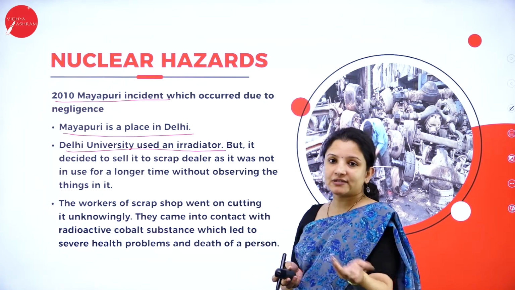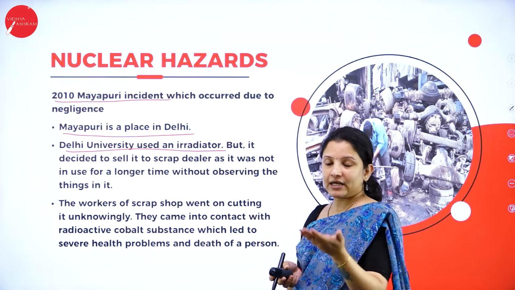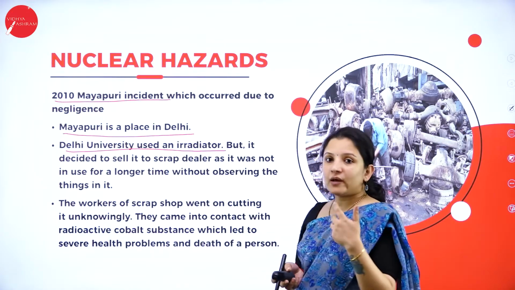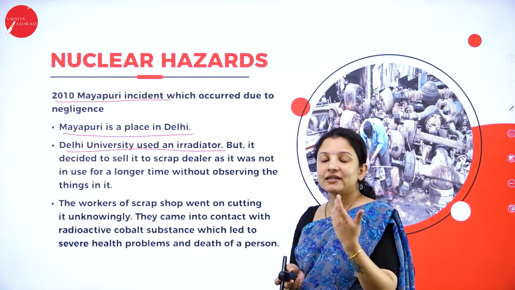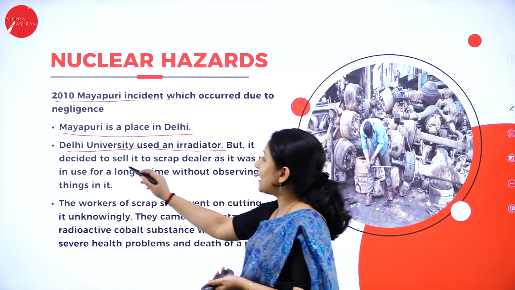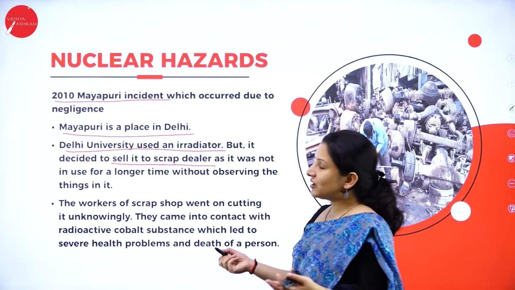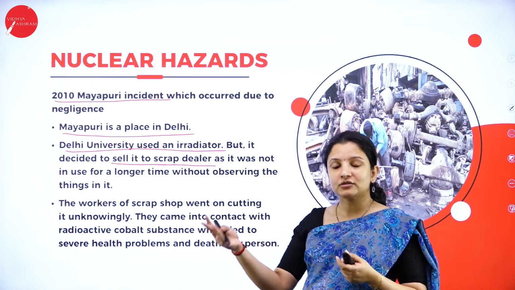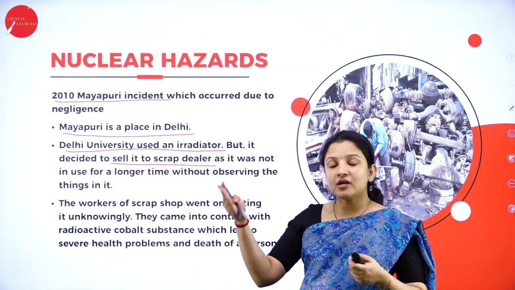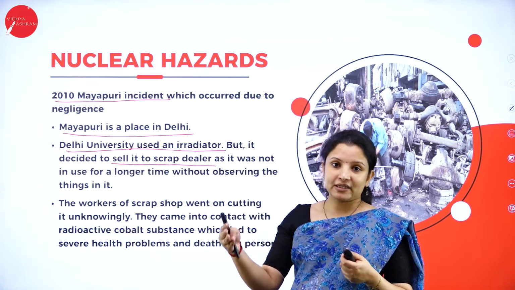So Delhi University was working on an irradiator. Once they finished with all the experiments, they decided to sell it to scrap dealers. Scrap dealers will not know the importance of that particular material, or what problems those materials can cause.